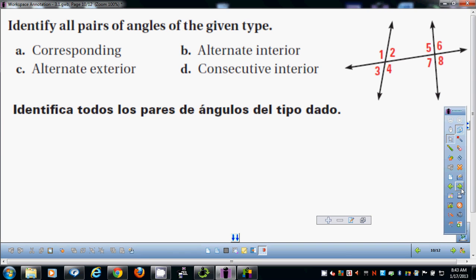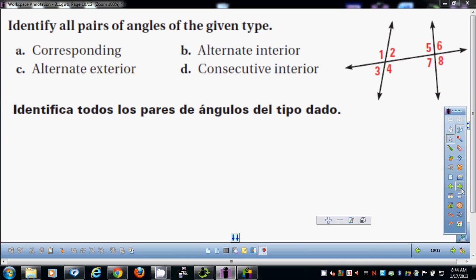Alternate interior. Elon, what do you think? Where are my alternate interior angles in this picture? Close. 2 and 7, but instead of 6 and 4, it's 5 and 4. On the inside, the interior of this. Very good. Alternate exterior. Very good. 1 and 8, and 3 and 6.